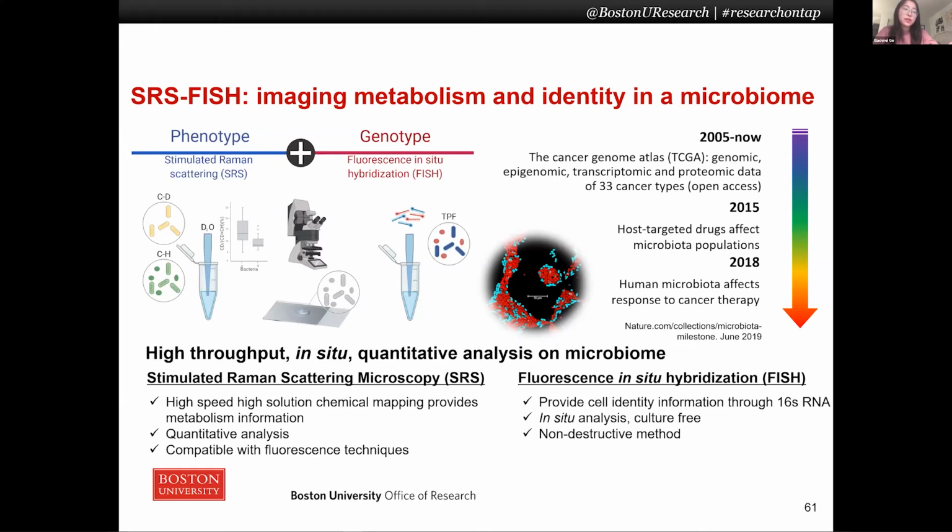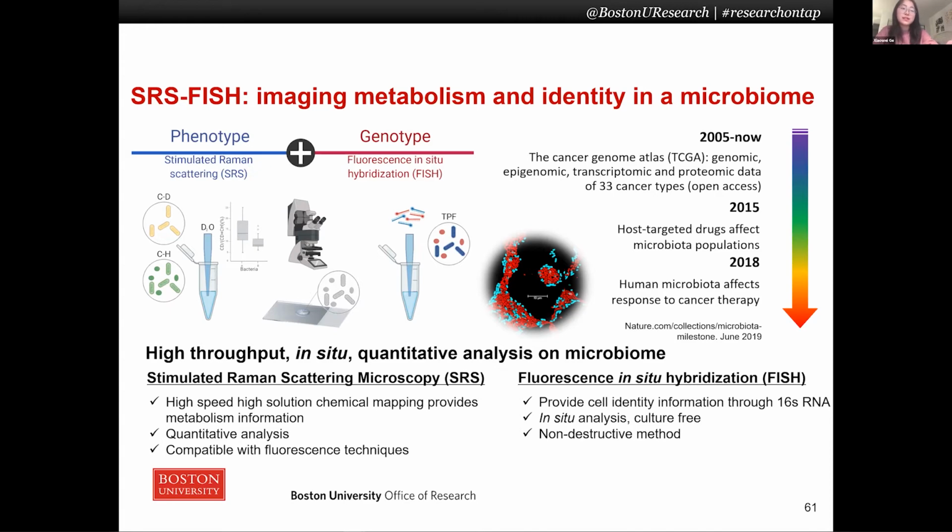Deuterium water is used in culture media in order to incorporate deuterium into biomass. In the cell-silent region, the CD peak can be used as a quantification target, offering metabolism activeness information. And FISH selectively labels bacteria based on their genetic information with fluorescent signals, offering identity information.